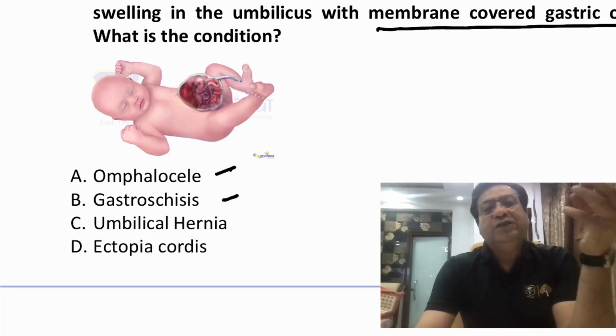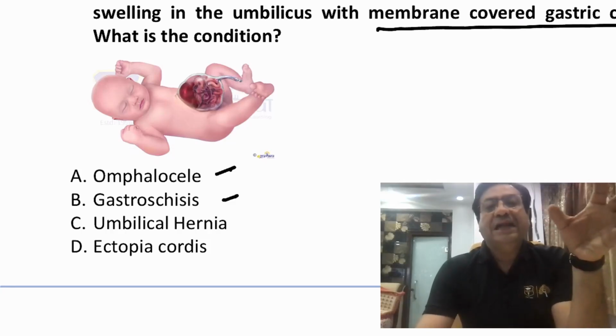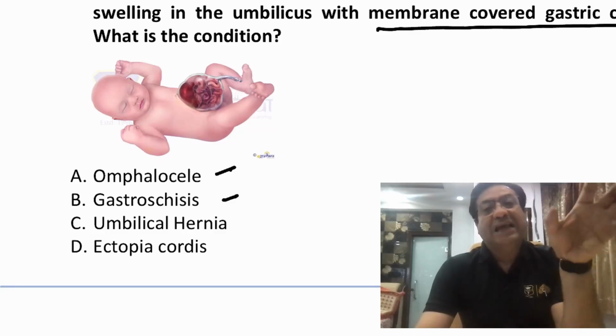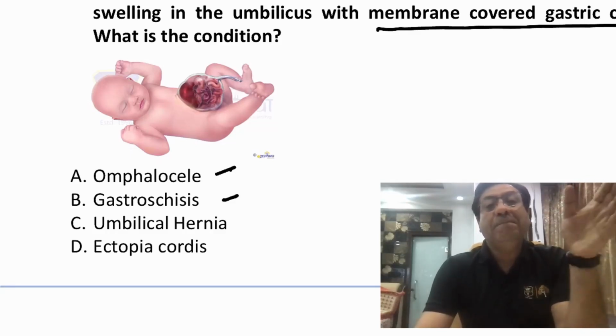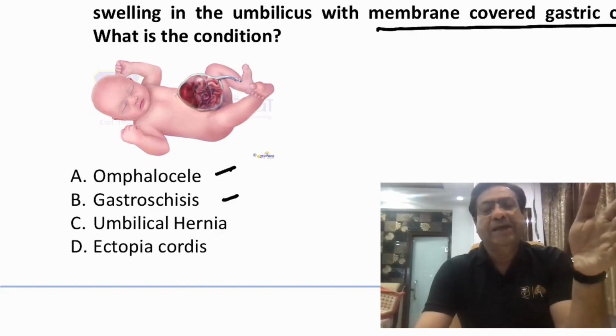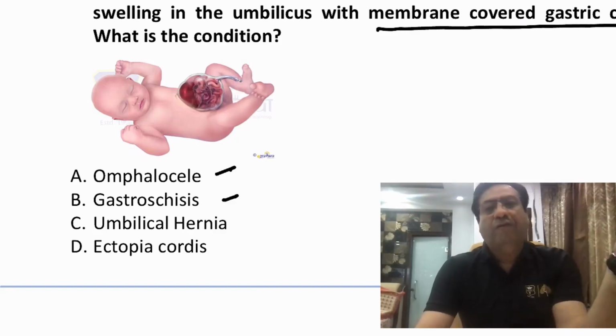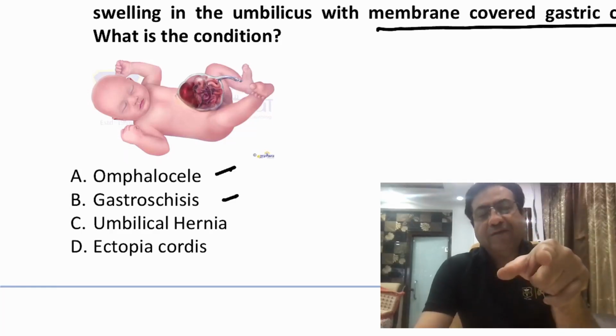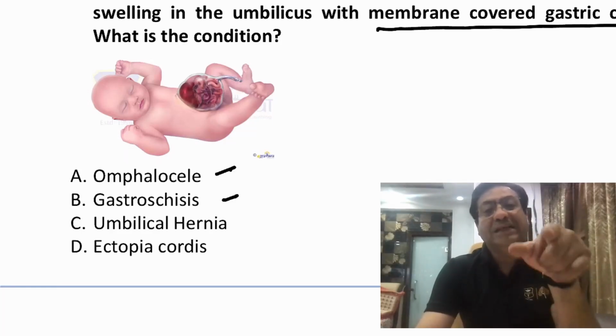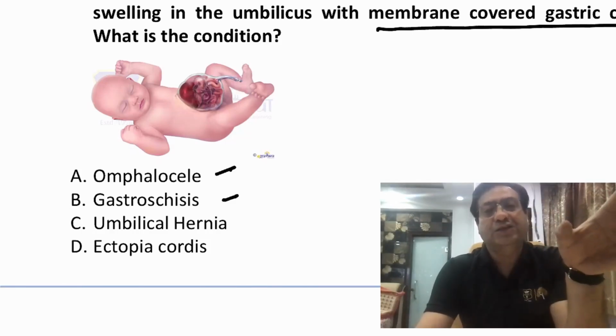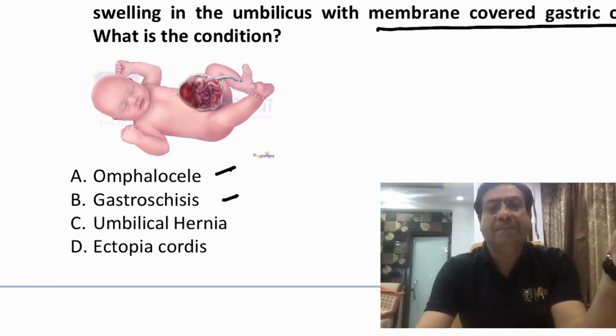See, omphalocele usually is central in location. It is an abdominal wall defect which is umbilical in location, so the contents outpouch from the umbilical ring. In contrast, in gastroschisis the outpouching will usually be para-umbilical. It will never be from the umbilical ring; it will usually be from the right of the umbilical ring. Here you can very clearly see that the protrusion is from the center of the abdomen, that is, from the umbilical ring. So this is unlikely to be gastroschisis, because gastroschisis is usually para-umbilical, that is, from the side of the umbilicus.